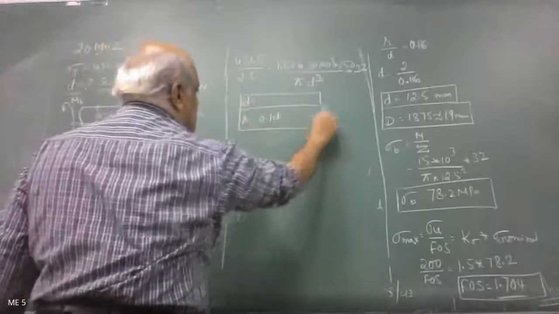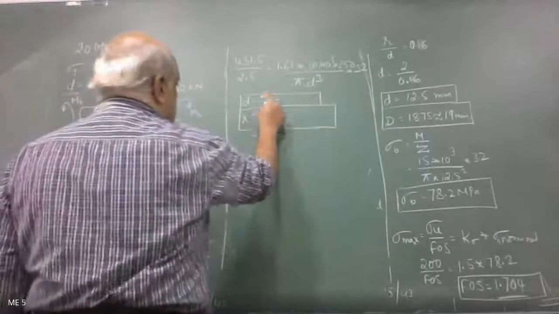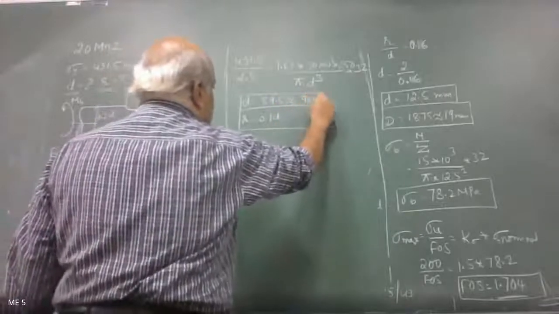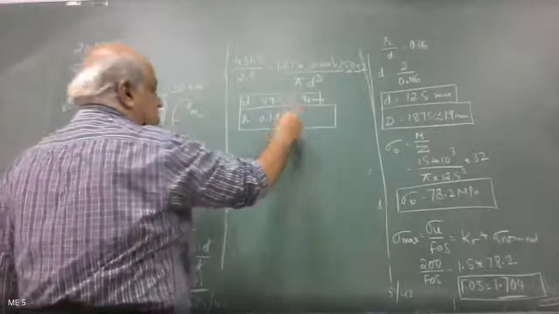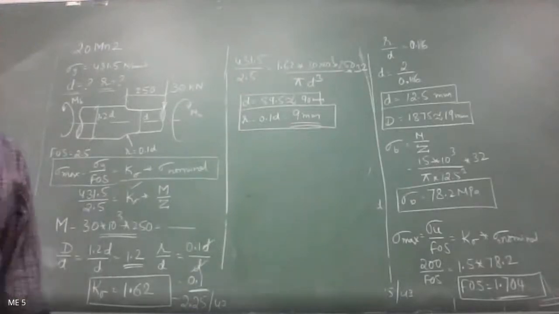Give me the value. d is 89.5 mm, that's exactly correct. So round it off to 90 mm. Therefore r is 10% of that, which is 9. Correct? r is 9 mm. Anybody, any doubt in this? Hope no doubt.